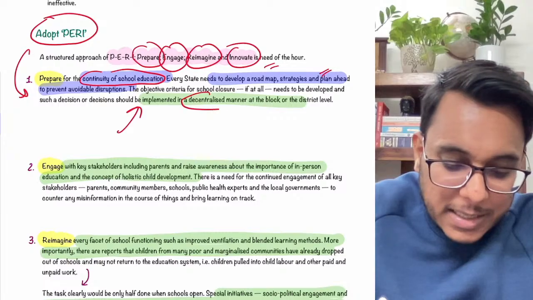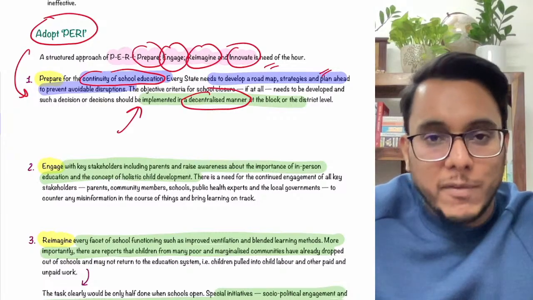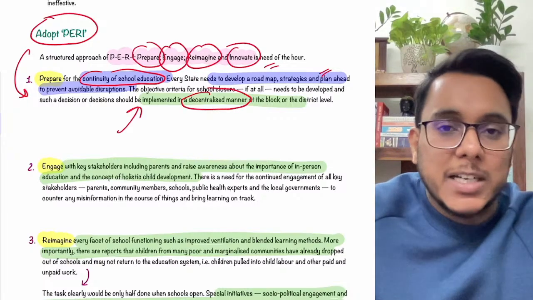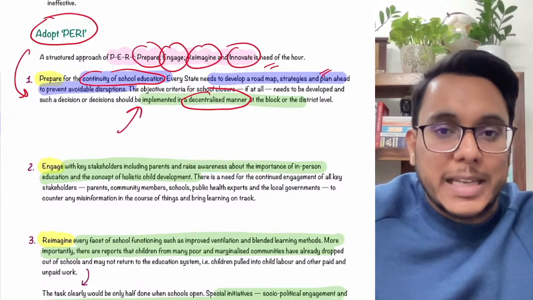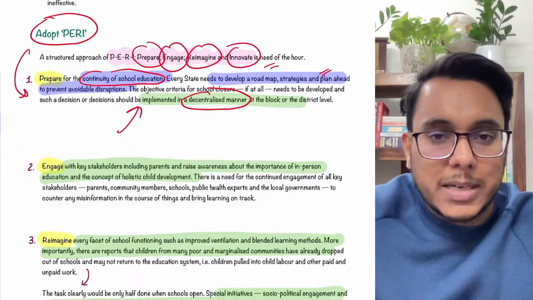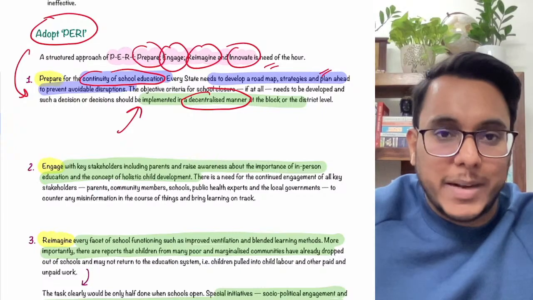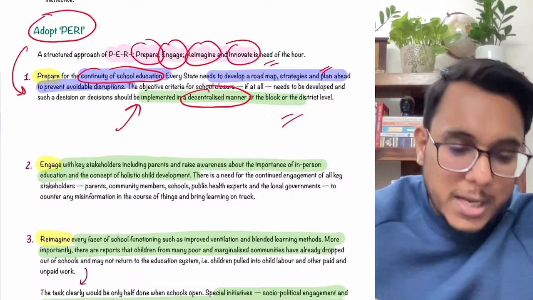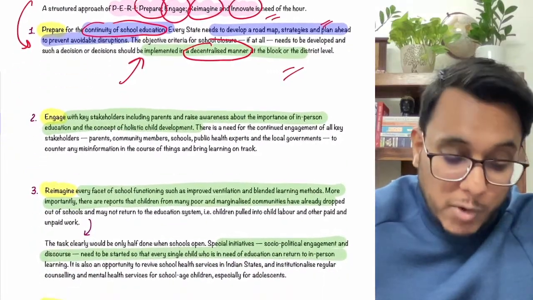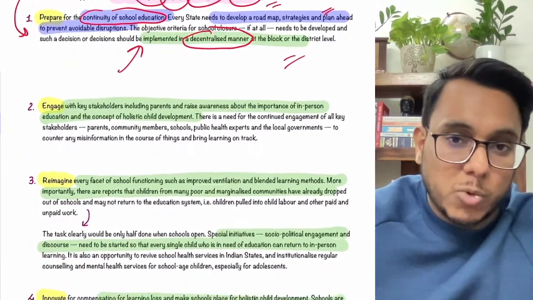There is a need for a decentralized plan. Obviously, if the cases are increasing, not every district and every block sees an increase in cases at the same time. Sometimes certain blocks are there where the cases are less. So at the block level and district level, decisions are to be taken on whether the schools are to be closed or not. So prepare for avoiding the disruption, for continuity of school education.